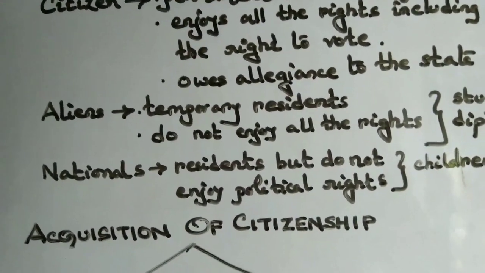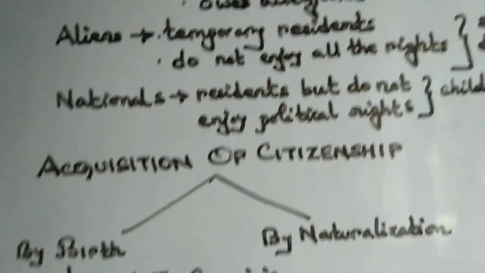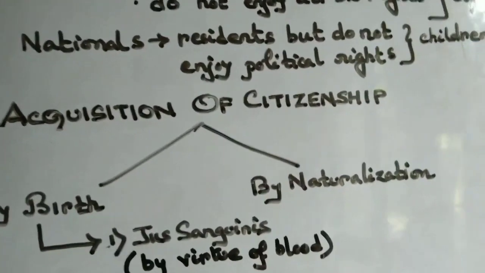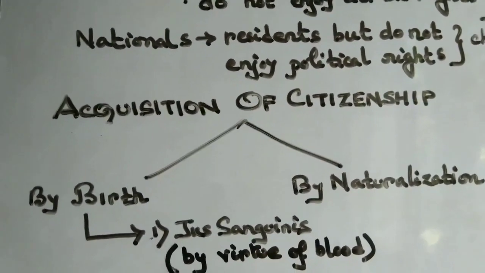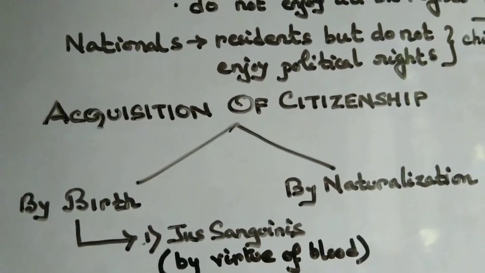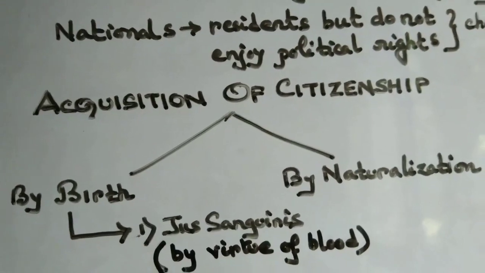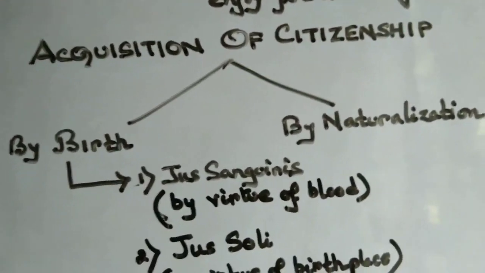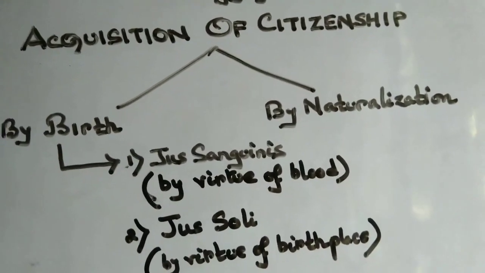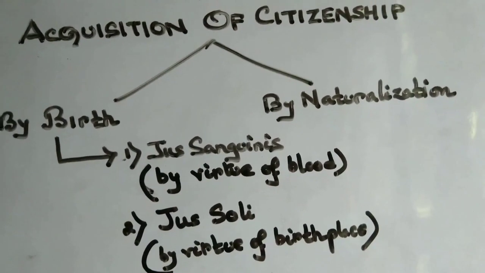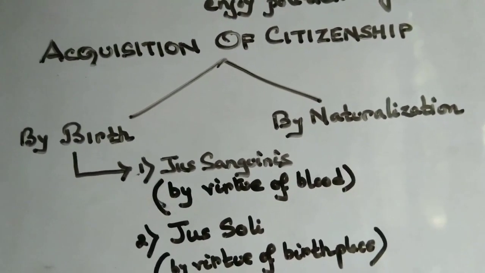Now we come to the methods of acquiring citizenship. If we look at the methods of acquiring citizenship, we find that they can be broadly divided into two groups: citizenship determined by birth and citizenship by naturalization. Again, citizenship by birth is divided into two: jus sanguinis, or by virtue of blood, and jus soli, that is by virtue of birthplace. We will take up the first one, jus sanguinis.